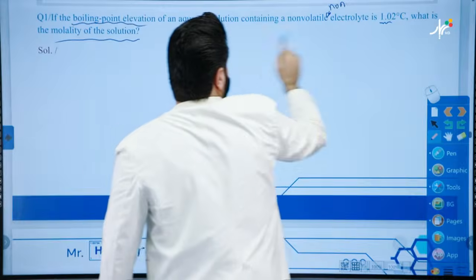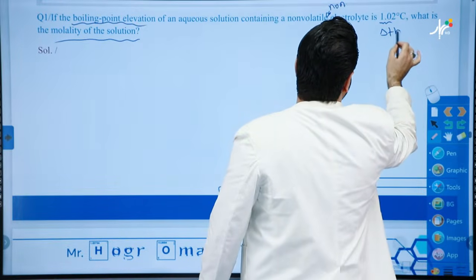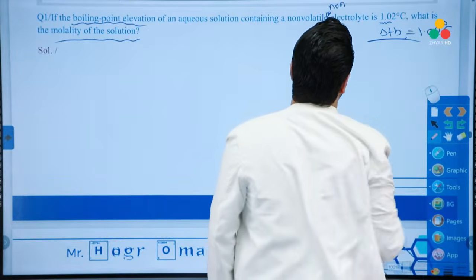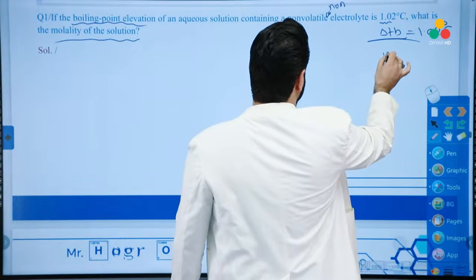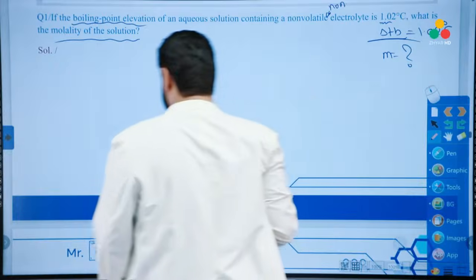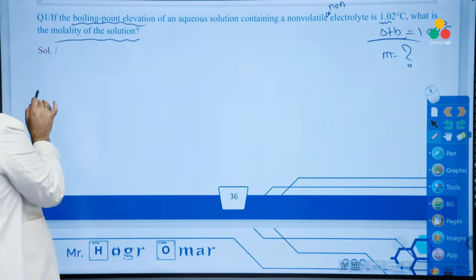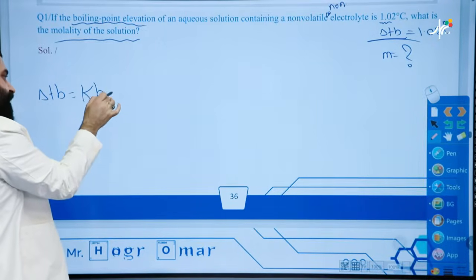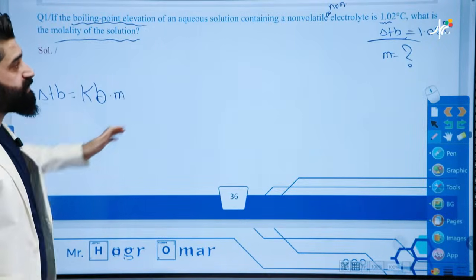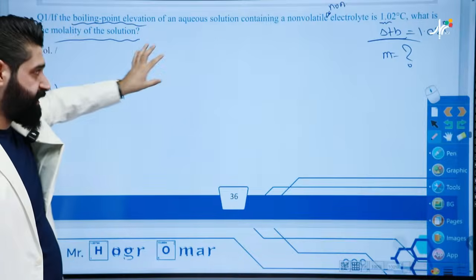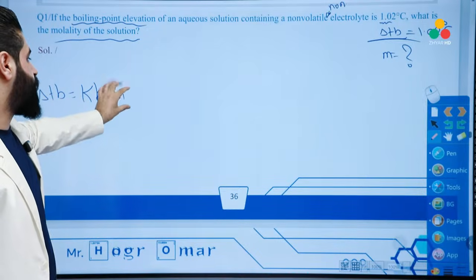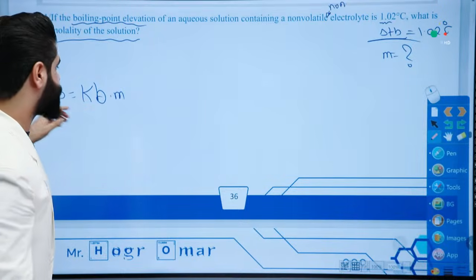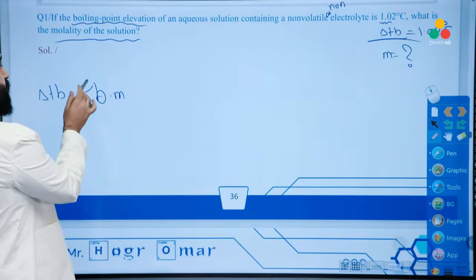Look, what is this value? Boiling point elevation. So this is delta TB. We have delta TB, which is 1.02 Celsius degree. Calculate molality. Find the molality. So which rule contains molar concentration? Delta TB equals Kb times molality. That's why I changed this into non-electrolyte, because we're going to face some problem here. So it must be non-electrolyte. This is something like a typo. It was a typo, my dears. Take this easy.